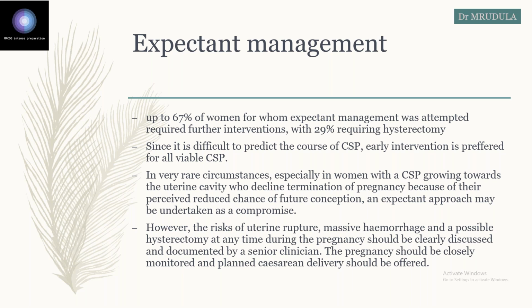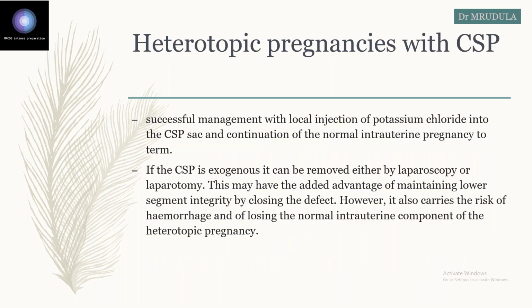Okay. Now, if there is a heterotopic pregnancy along with scar ectopic, what are the treatment options? Some study reports have shown that when local injection of KCl, or potassium chloride, is given in the sac, the continuation of normal pregnancy can occur.